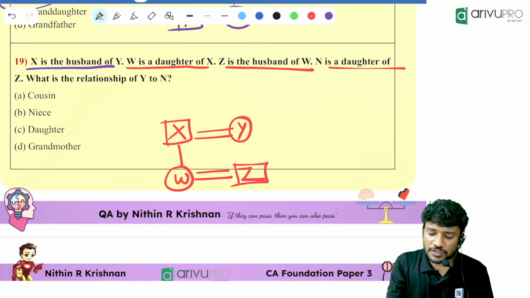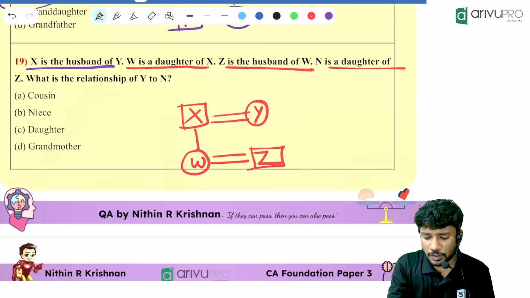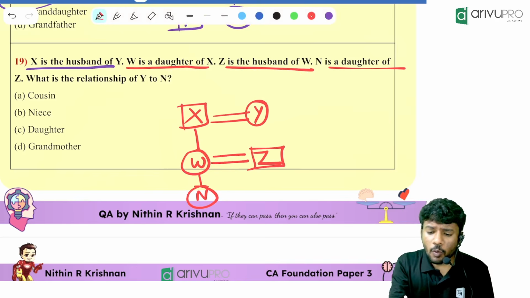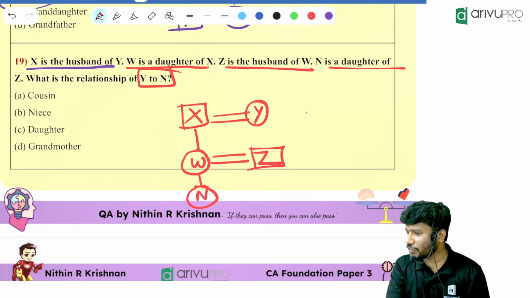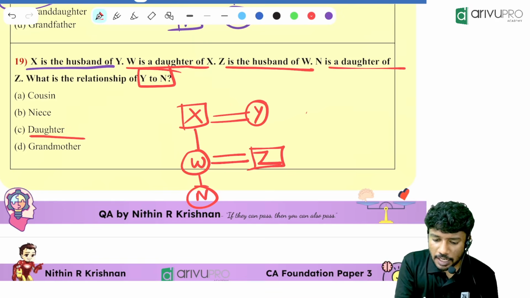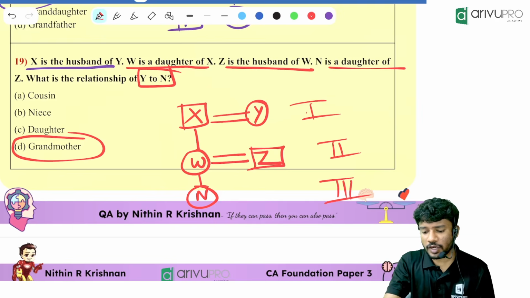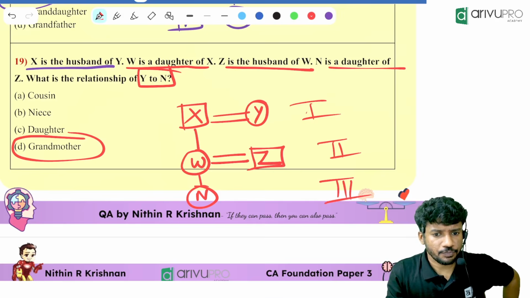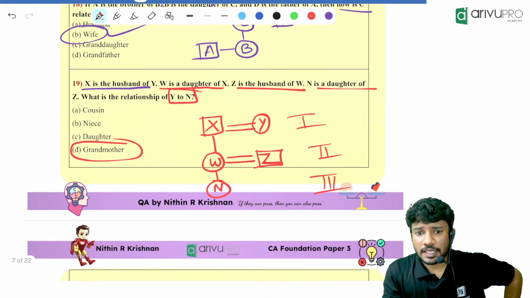N is the daughter of Z. Can I say that N is also the daughter of W? Both are correct. Then what is the relationship of Y to N? Y is the grandmother. First generation, second generation, third generation. So Y is the grandmother of N. Got it? Any doubt? Can we go for the next question? Done.